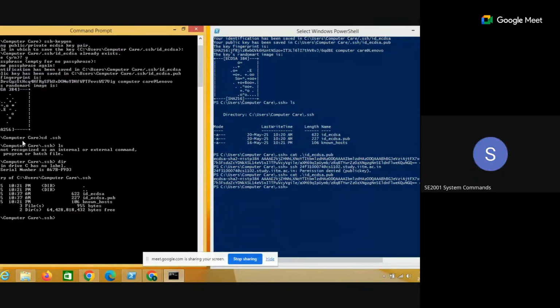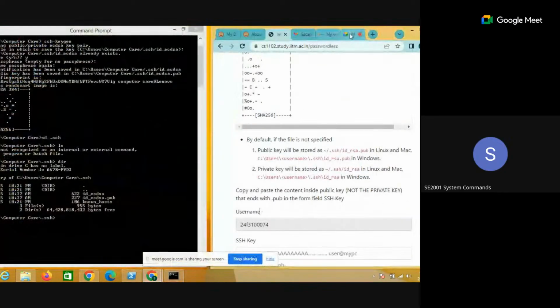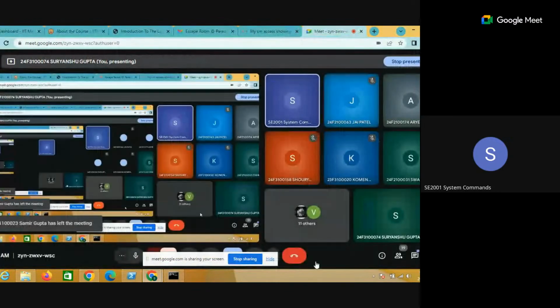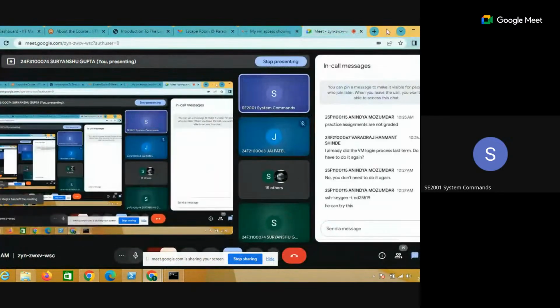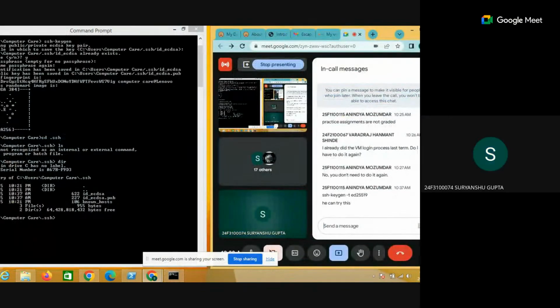Can you see the command which is sent in the chat? Okay, sir, you can see it mentioned. This ssh-agent command, sir. Okay, sir, I'm writing.